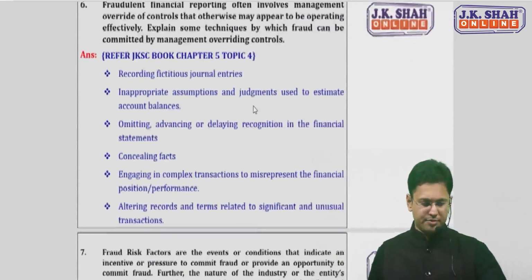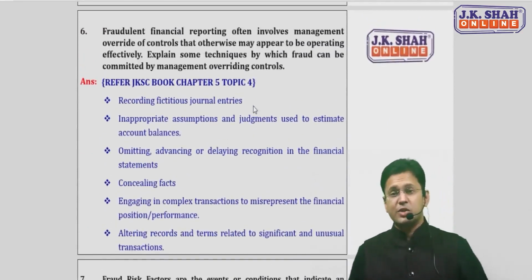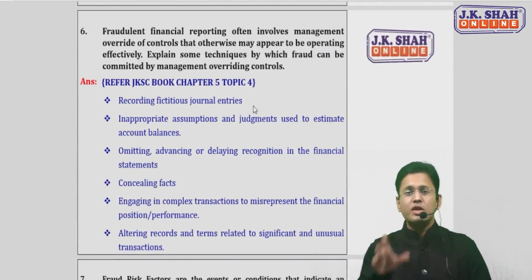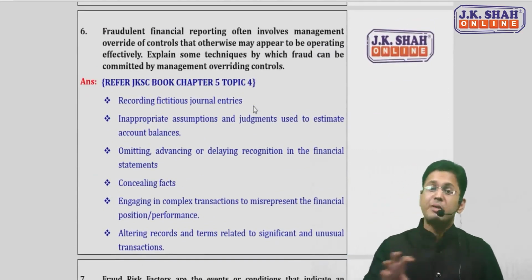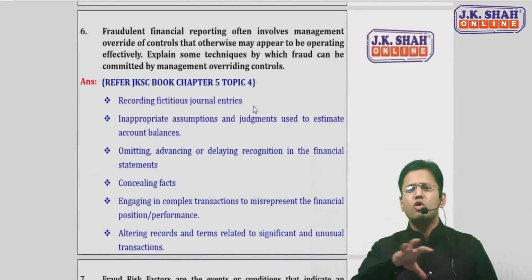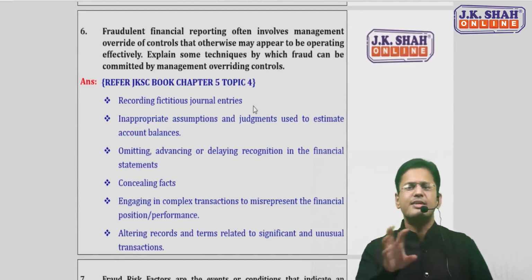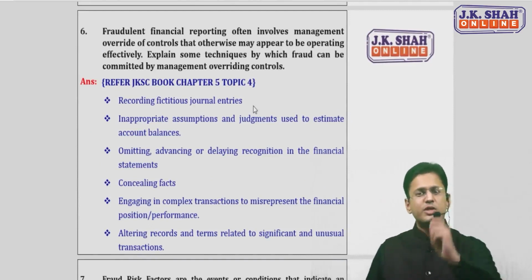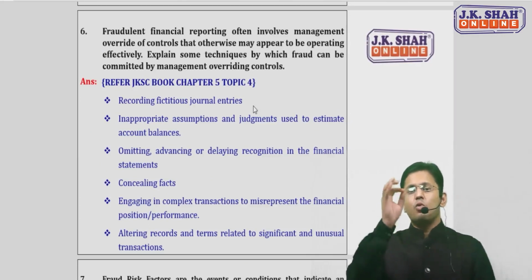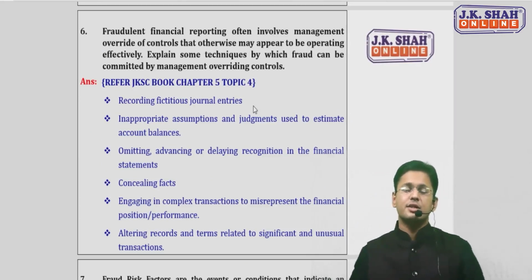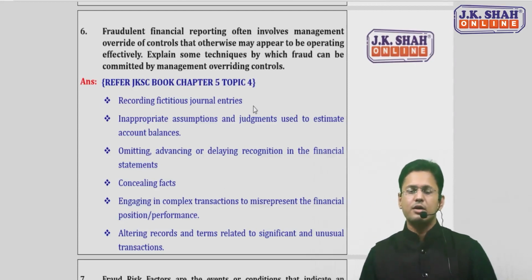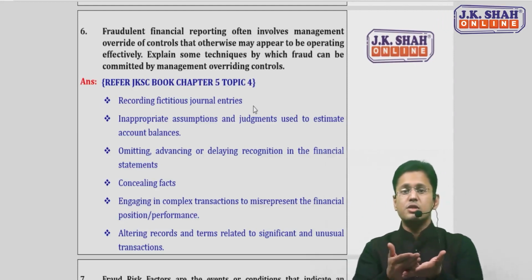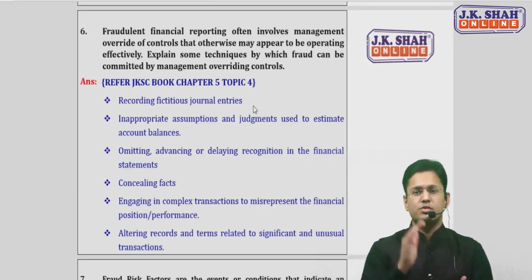Next question. Next question is again a nice question. The fraud chapter is a small chapter but covers many things, so we would be almost covering the entire chapter. Hardly anything would be left in this chapter. This question says, what are the techniques the management will apply in committing frauds by overriding the controls?